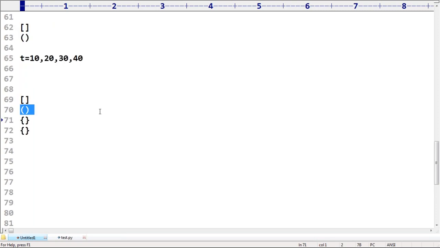Next, one more student is asking a doubt. Sir, every time I'm using T is equal to, is T compulsory or can I use any variable name? Any variable. It's just the name of the variable, man. But by convention, I want to represent a tuple, that's why T. It is good programming practice. But instead of that, you can use S also. But still it is considered a tuple only.